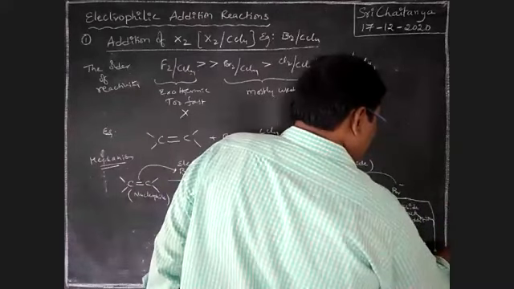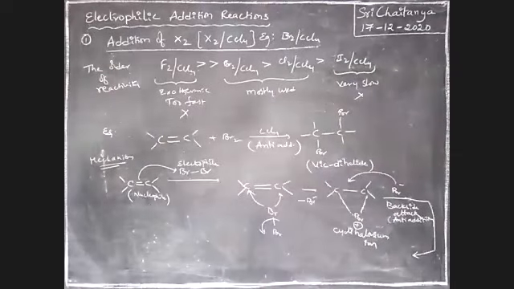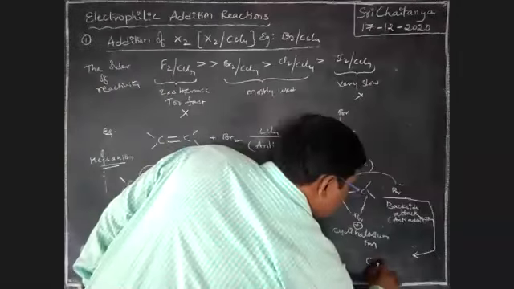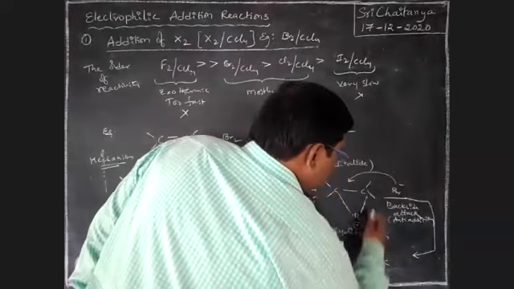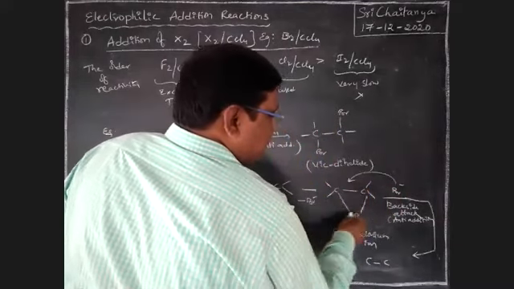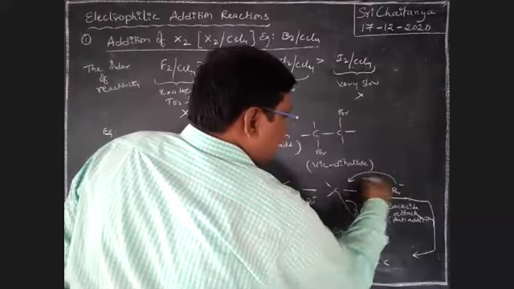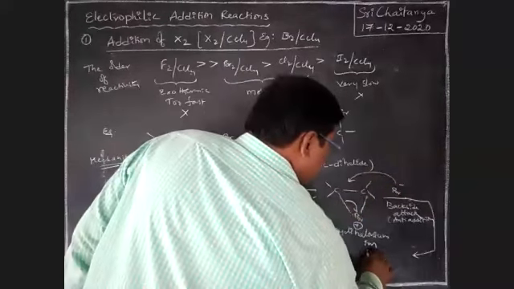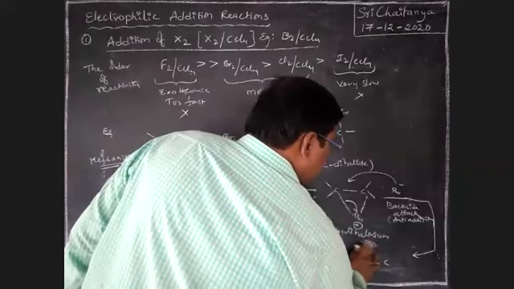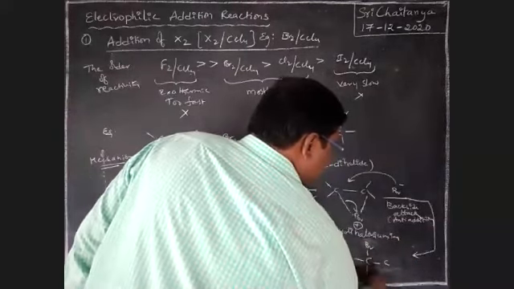This finally gives our product, that is this one. The carbon-carbon single bond, with this bromine here, and now this Br is coming here from the halonium ion.